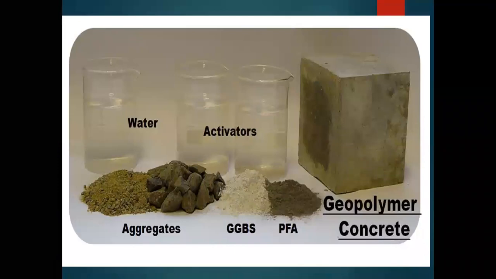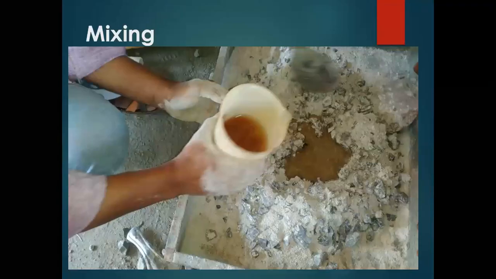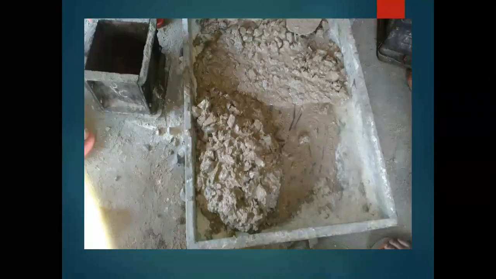These are the aggregates, GGBS, PFA, geopolymer concrete, activators, and the water; all these materials you are using in the concrete mixing should be well mixed in the concrete. That concrete is mixed over here.